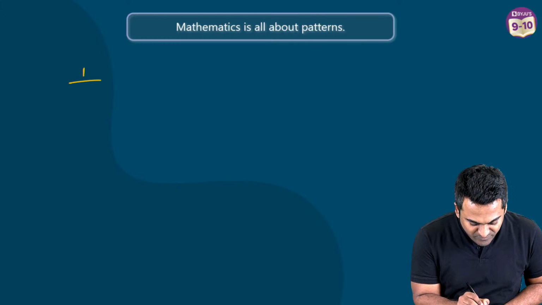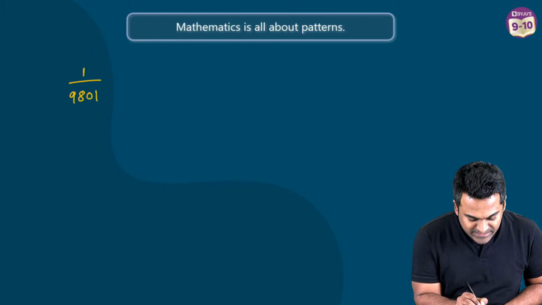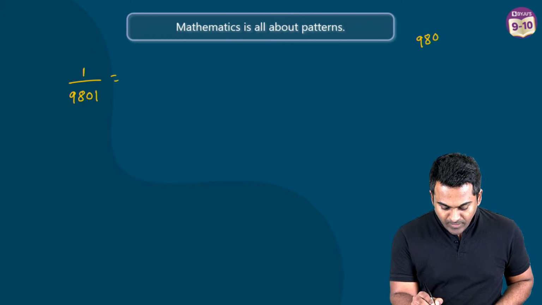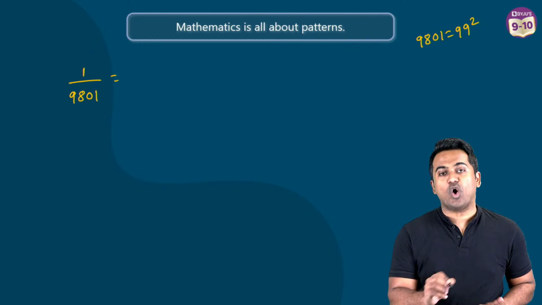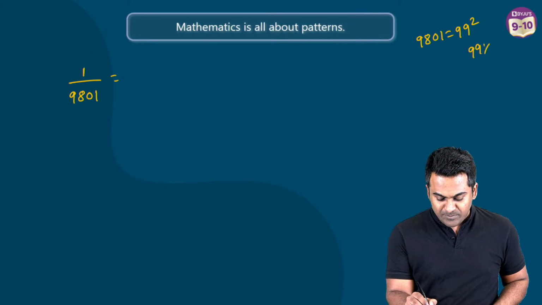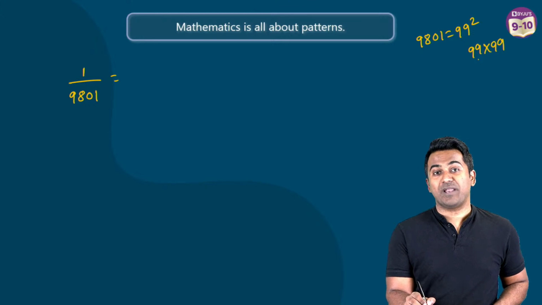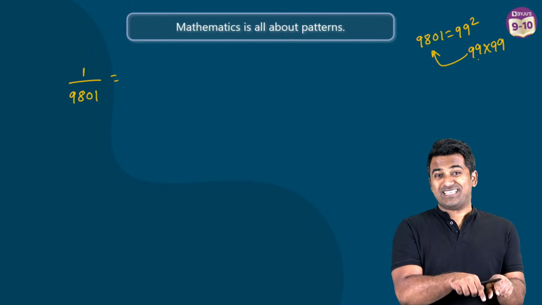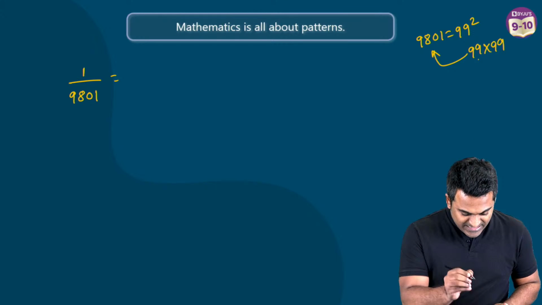So 1 when you divide it by 9801. Now 9801 happens to be the square of 99. I'm sure you are familiar with what 99 squared is. 99 squared is simply going to be what? 99 multiplied with 99. And when you do that, you get 9801. Now when you put this in a calculator, this is what you're going to get.